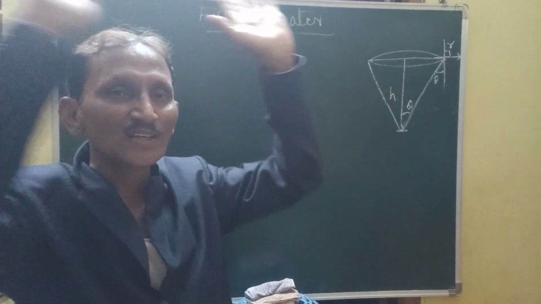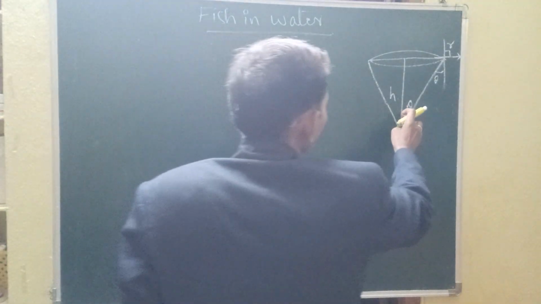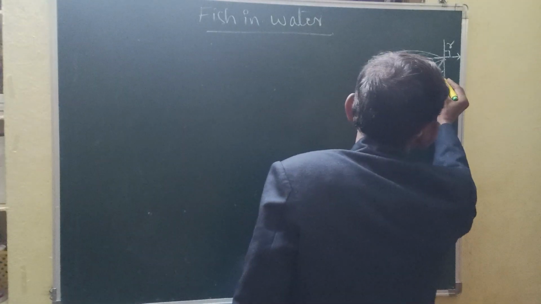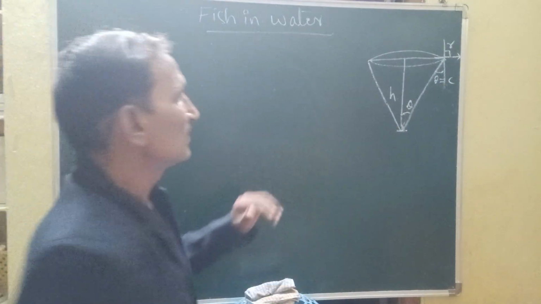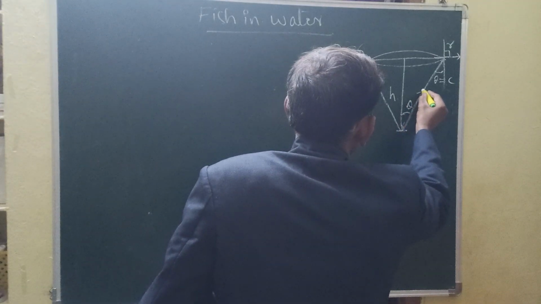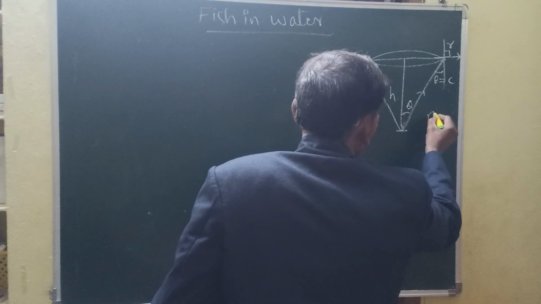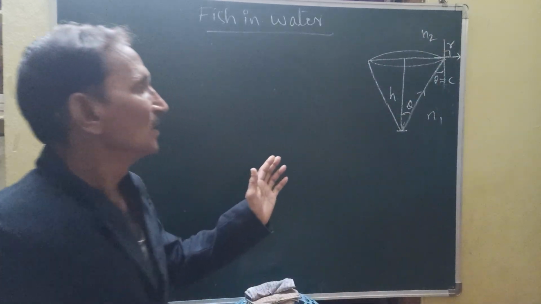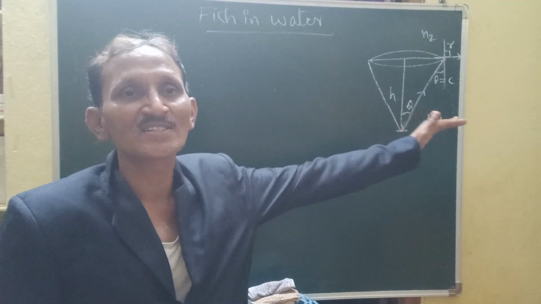The fish can see the पूरा दुनिया को देख सकते. Now as this interior angle and exterior angle are the same, this angle is considered as the critical angle, because for the light ray traveling from the first medium to the second medium, when the angle of incidence is equal to the critical angle, the ray grazes on the surface.